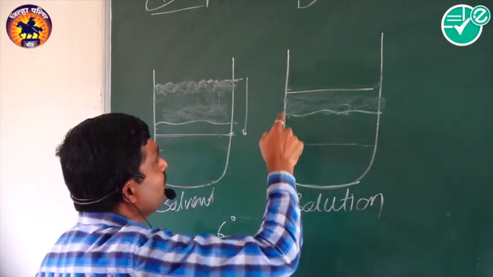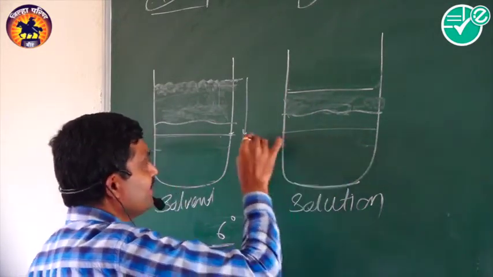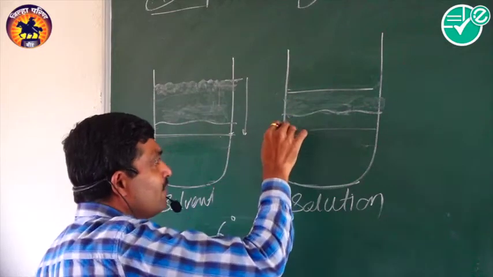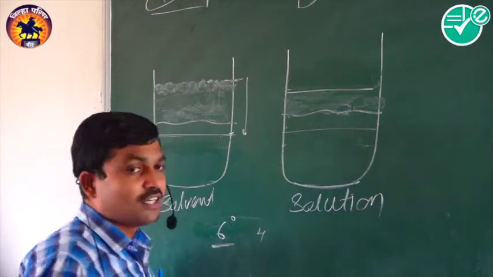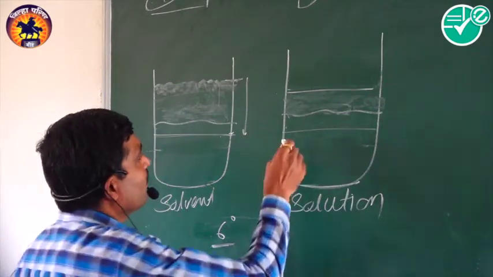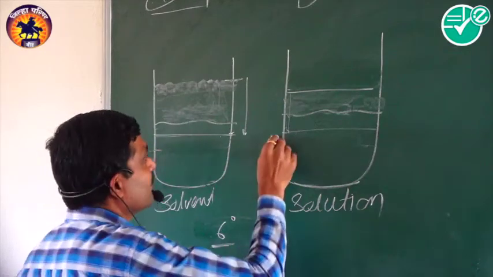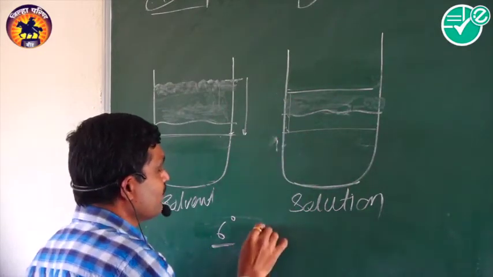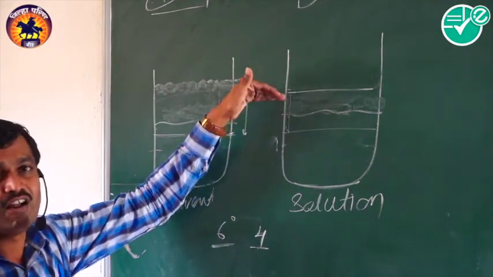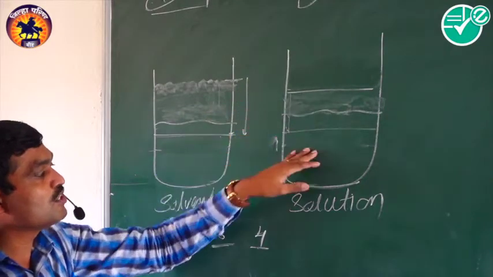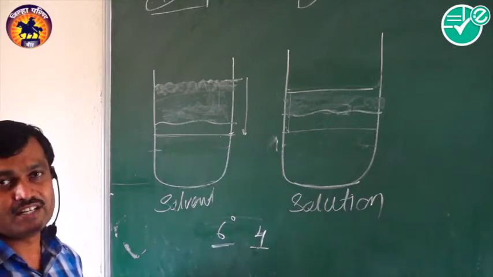Now we decrease the temperature from this point at the same level, where the equilibrium exists between the solution and its solid state. Here the temperature becomes 4, because the vapor pressure is already less, and therefore the solution freezes at a lower temperature.